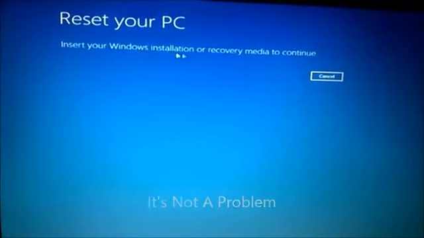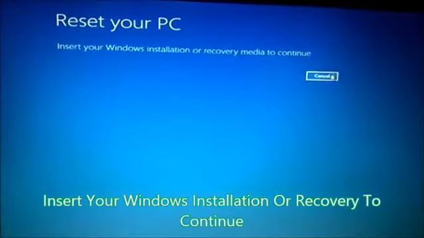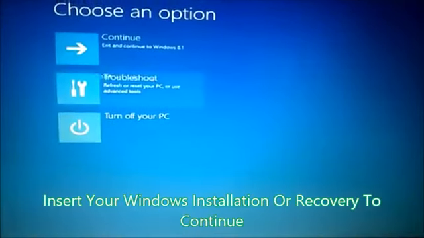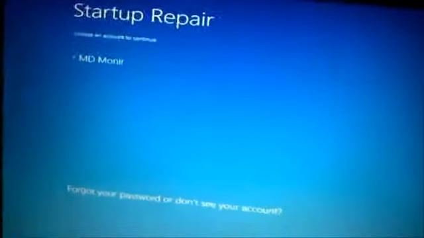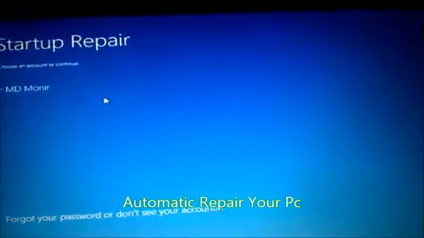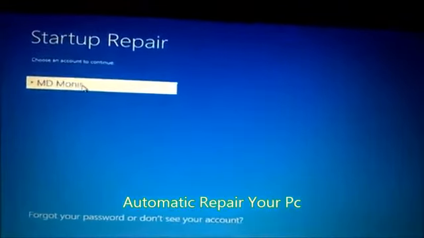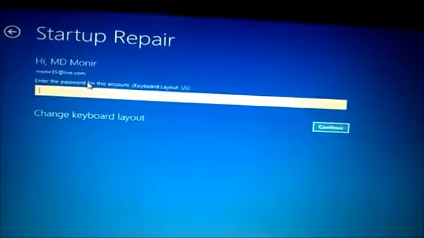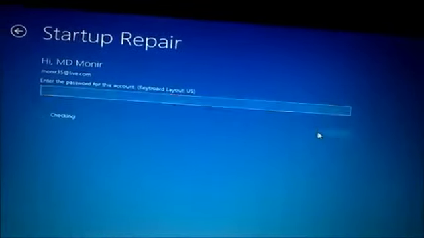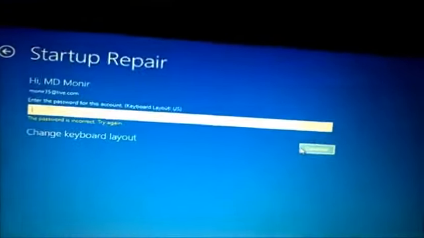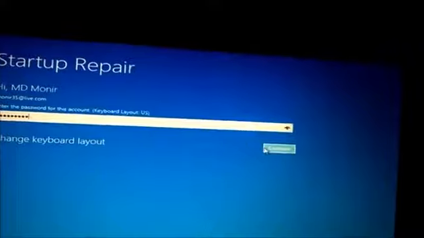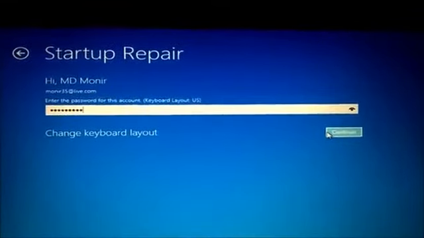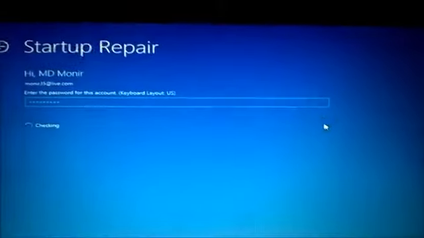Enter your Windows initial recovery media, insert it, and turn on, and then set up your repairer. Okay, so choose your account and enter your password. Okay, password and create.